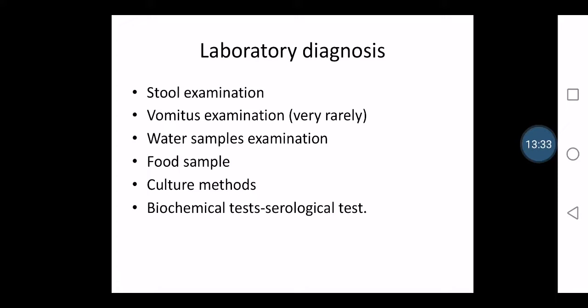Wherever there are cholera prone areas, from the well or from the public water source, the health workers used to come and collect the water samples and examine them for Vibrio cholerae strains, in case there is any chance of an outbreak of cholera. Even a culture can be done on the stool for further examination, and to know how much amount of strains are present. Then even biochemical tests like serological examination and blood examinations can also be done for identifying cholera. So these are the various laboratory diagnoses by which we can identify cholera.